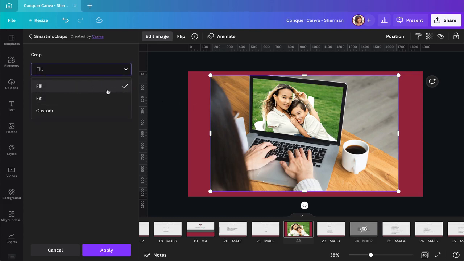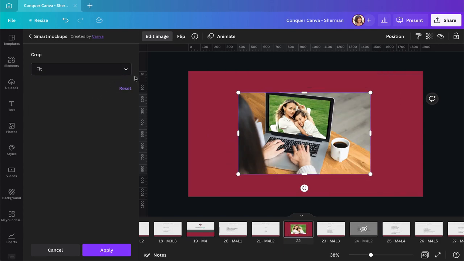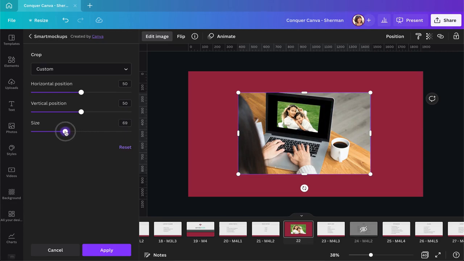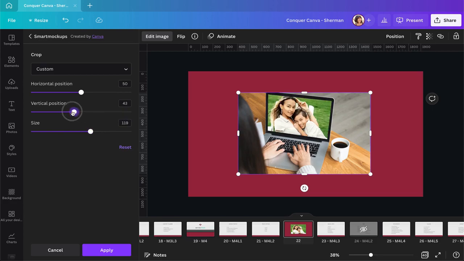If you want it to fill the whole entire screen, or if you want the image to just fit in there, or you can choose a custom setting that will allow you to zoom in and zoom out of your image and change the positioning as well. So you can move it down and up and left and right to make it fit the mockup better.